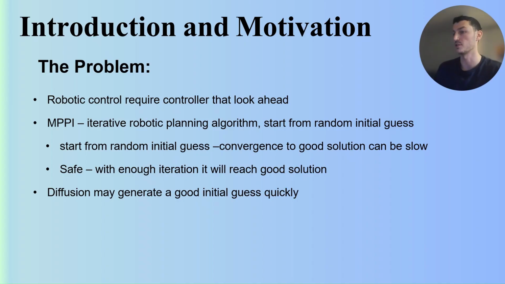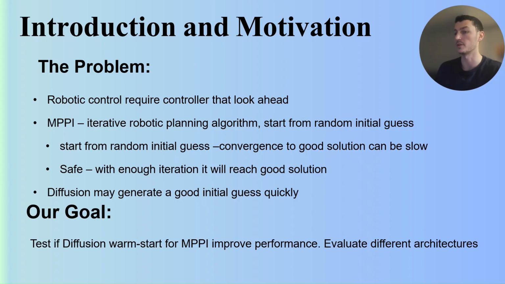Diffusion can generate a good initial guess very quickly. So we want to combine them. We want to give the diffusion warm start to the MPPI to improve the performance, and evaluate it on different architectures and compare the results.